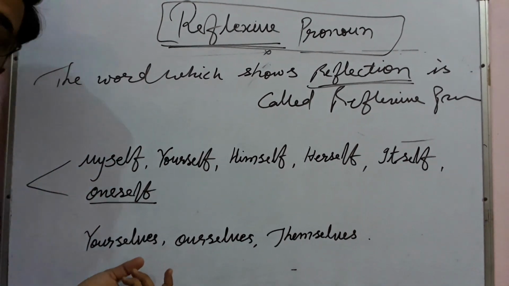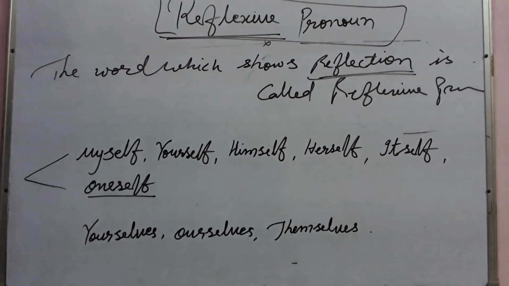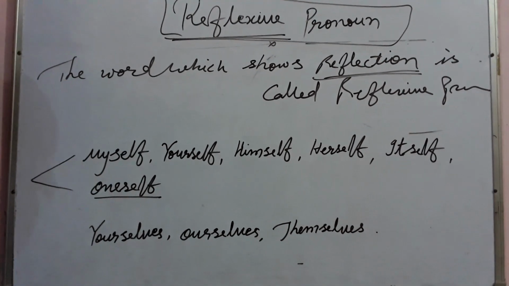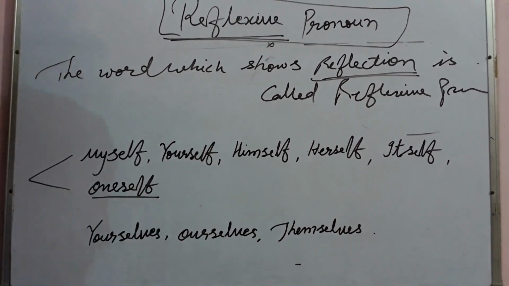And dear students, these are the words which we put in the category of reflexive pronoun.